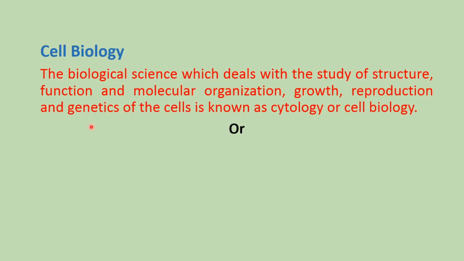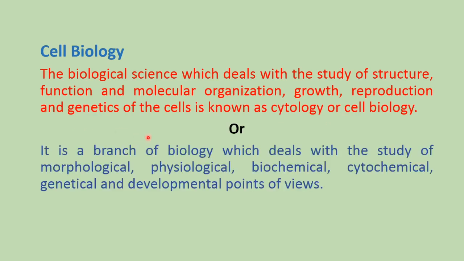In other words, we can define cell biology as a branch of biology which deals with the study of cells from morphological, physiological, biochemical, cytochemical, genetical and developmental points of view. So this is all about cell and cell biology definitions.